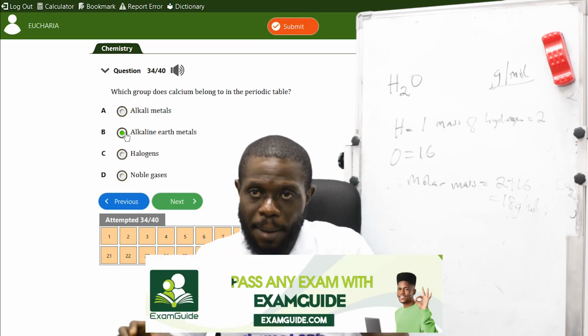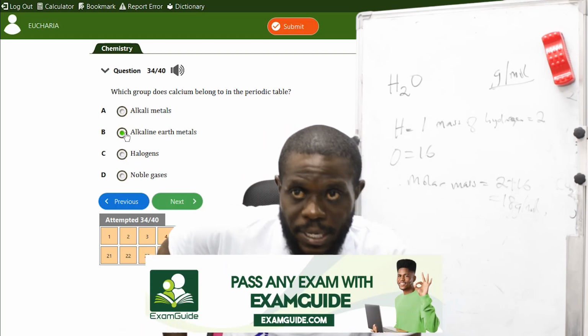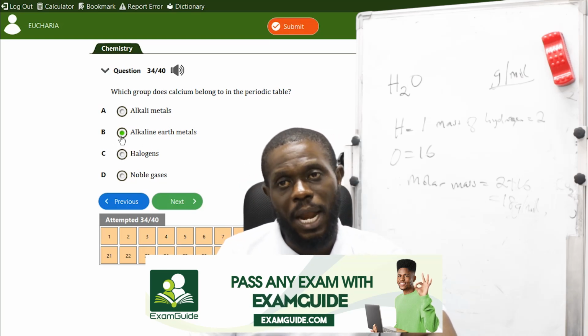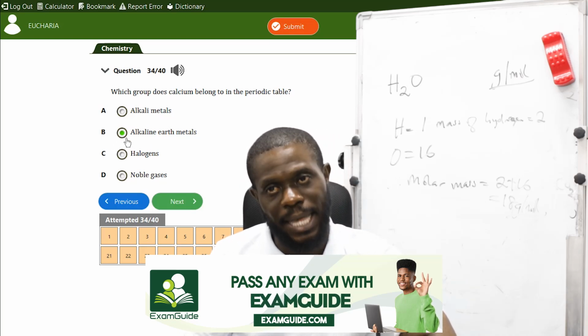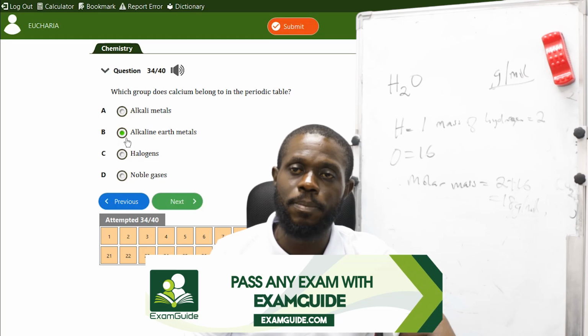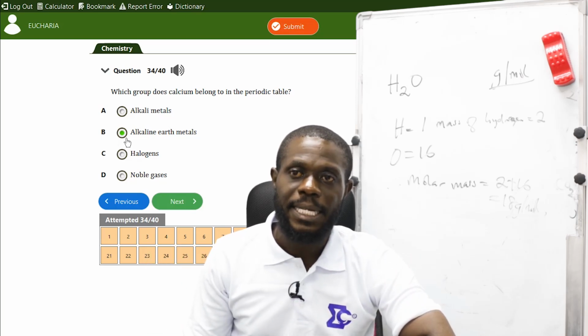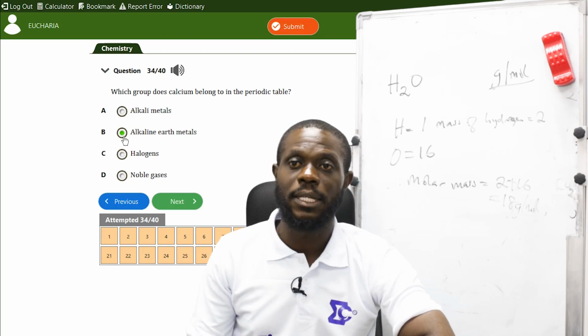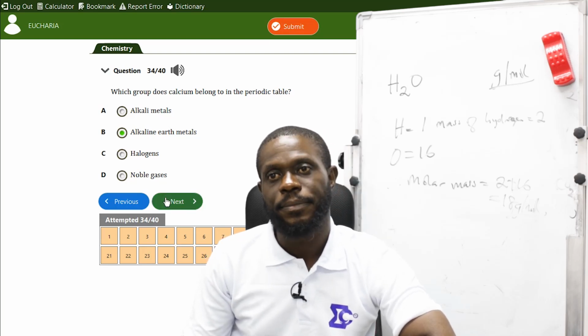The group 2 elements, B is the answer, are called the alkaline earth metals. Calcium is placed in the group 2 elements. That means calcium is an alkaline earth metal. So the correct answer is B.